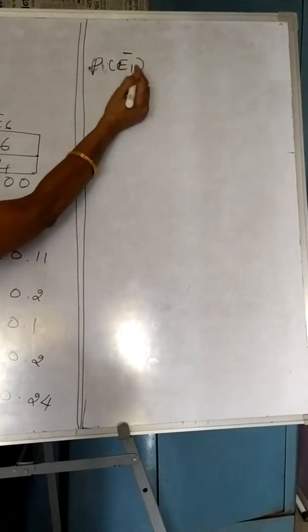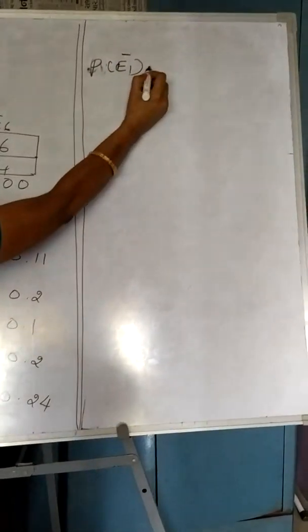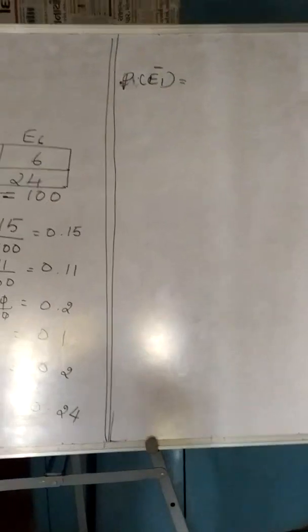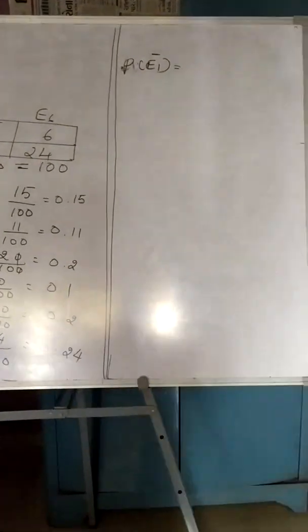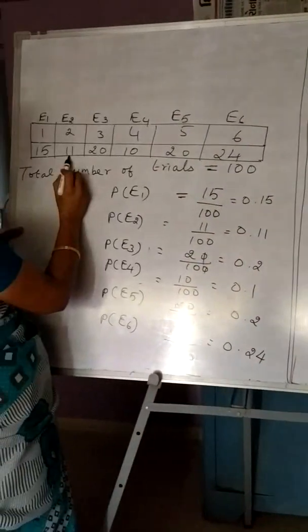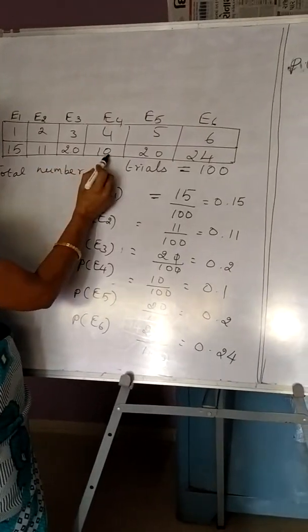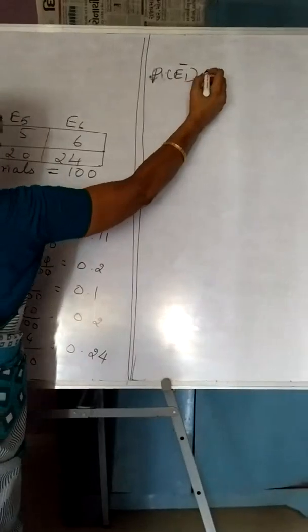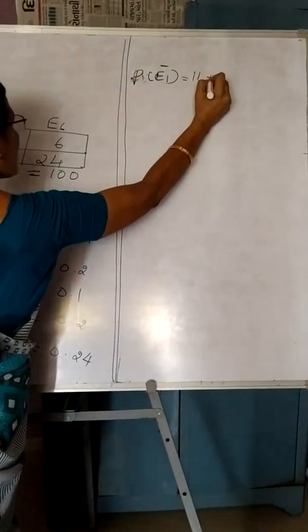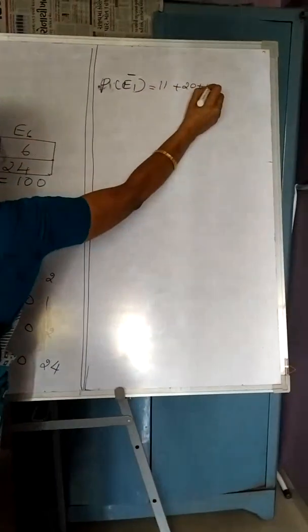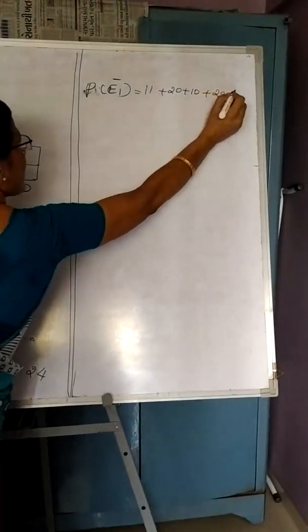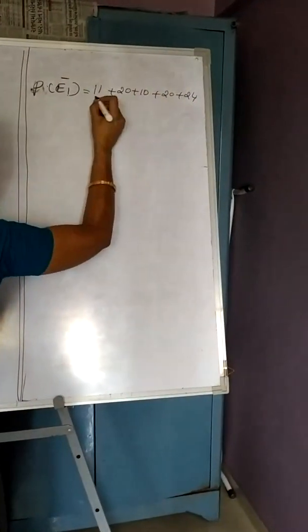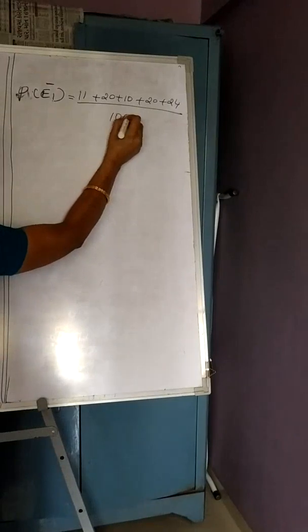Bar means I don't want this number. So what are the number of trials I have to take? The number of trials are 11 plus 20 plus 10 plus 20 plus 24. So I have to add here. It is 11 plus 20 plus 10 plus 20 plus 24 divided by 100.